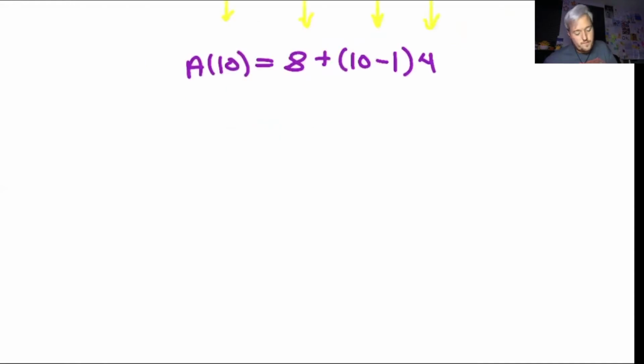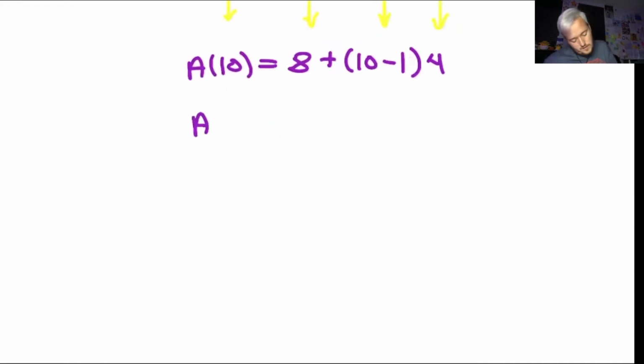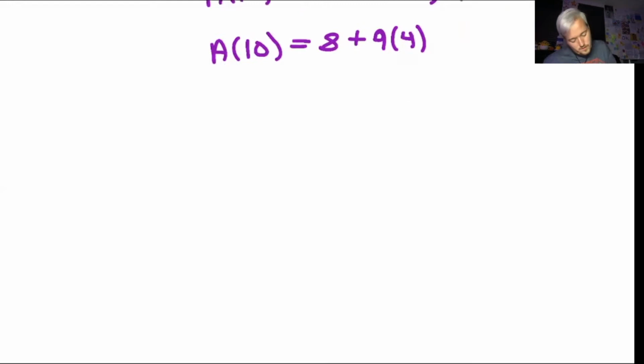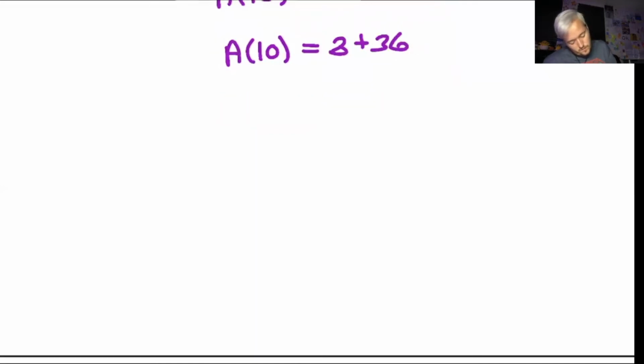So that's where everything is coming from. All right, so now I'm going to have a of 10 equals 8 plus 9 times 4. So a of 10 equals 8 plus 36, which is going to give you 44.